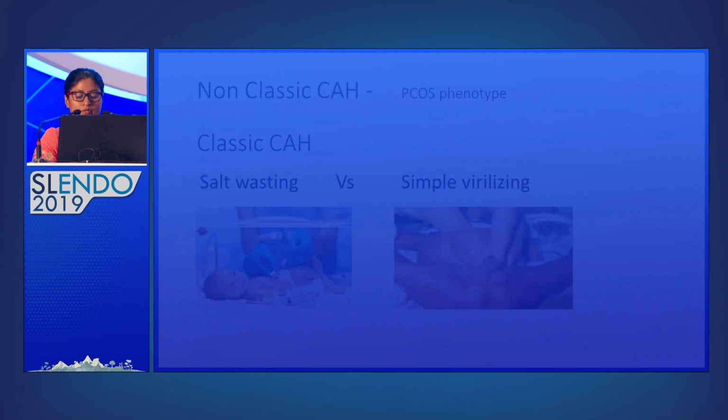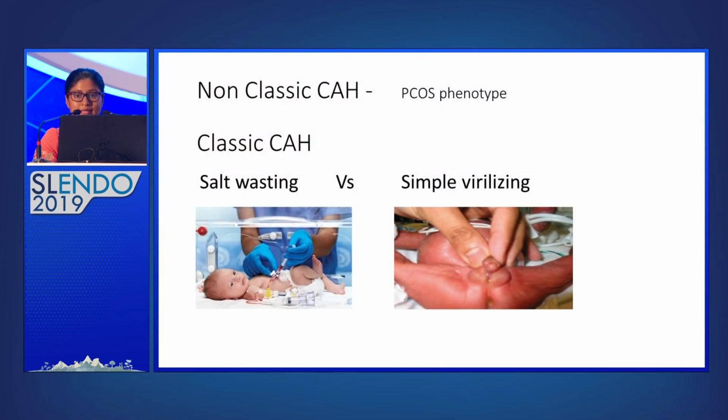So the mild form, what we call non-classic hyperplasia, can sometimes be asymptomatic with normal fertility, or it can present usually during the adolescent period or adulthood with features of androgen excess. The severe form is classic CAH, which can again be divided into salt wasting and simple virilizing forms. Usually the diagnosis is made during infancy, and the affected females have virilization, and in the salt wasting form, the infants can develop adrenal crisis.